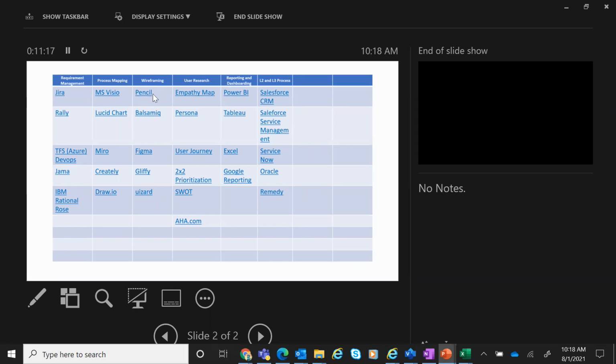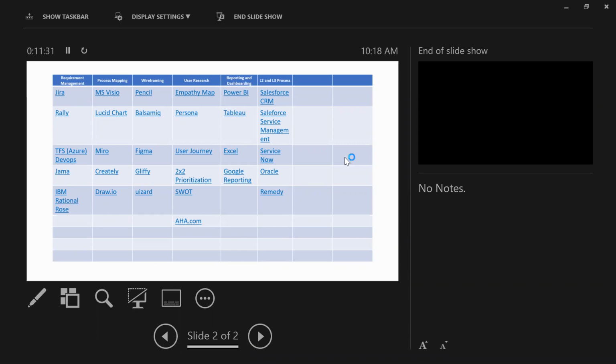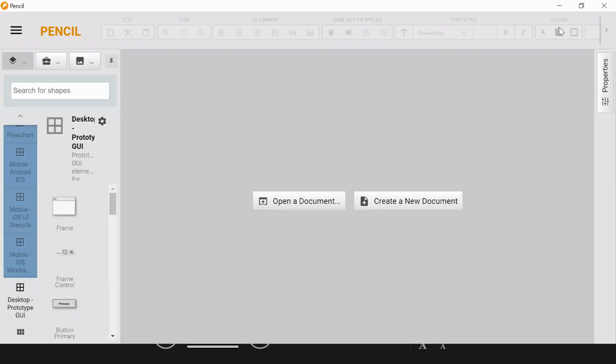Wireframing, see, you can look at Pencil. I think I already have Pencil. What I did was I downloaded that, so I have one in the local. So Pencil is something you can use anytime. There's no license, etc. on this. I think there may be something coming. Yeah, so you can use it without any issue.